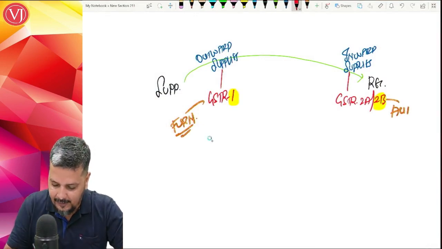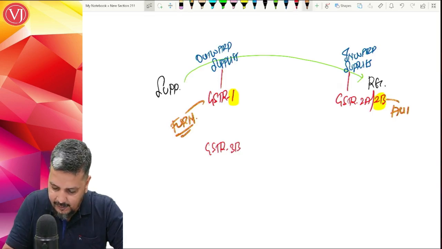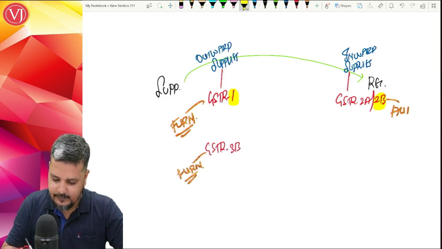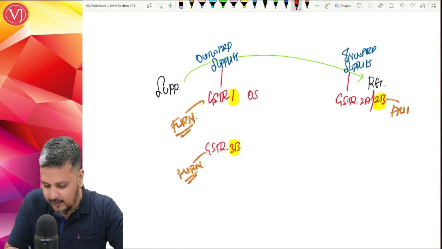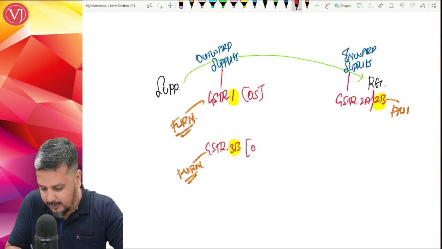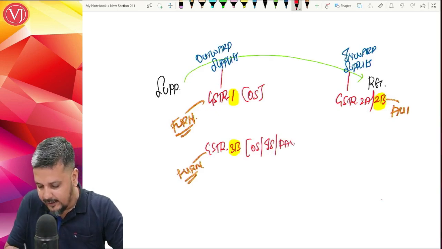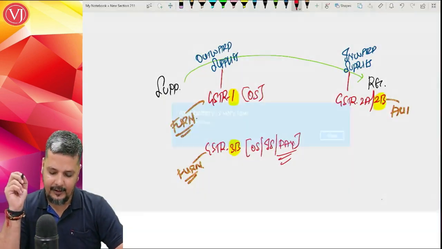GSTR 1 only and only contains the details of outward supplies, but 3B will contain details of outward supplies, that is output tax, inward supplies, that is input tax credit, and payment will be done only in 3B. 1 will not have any payment facility.